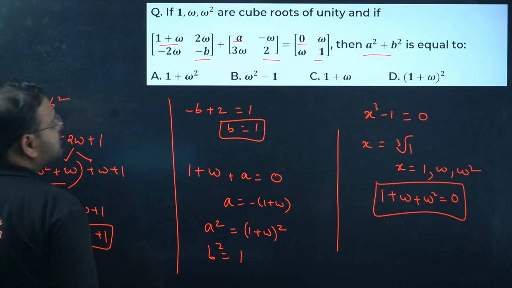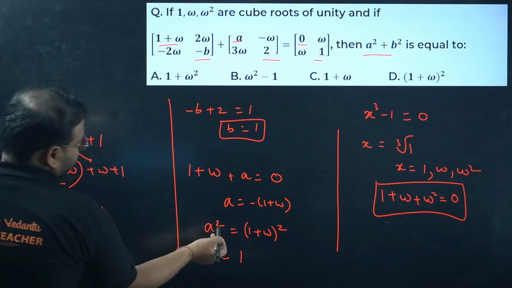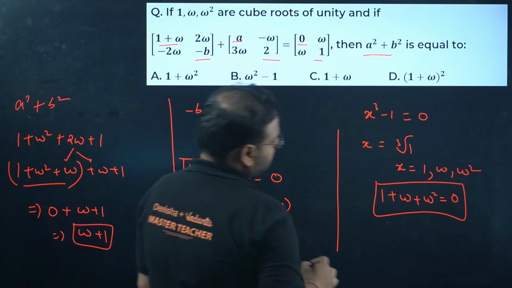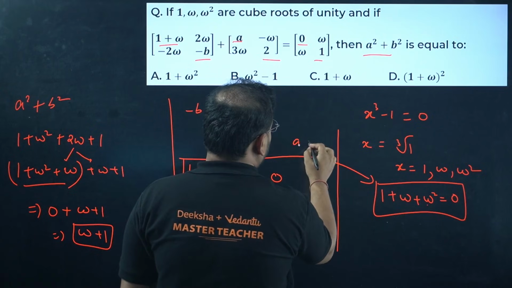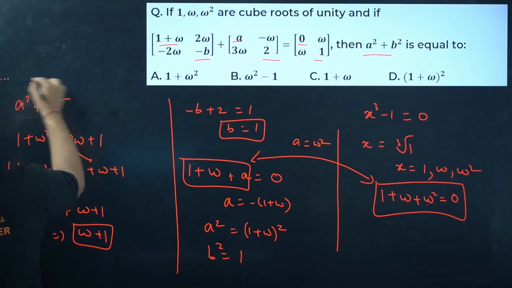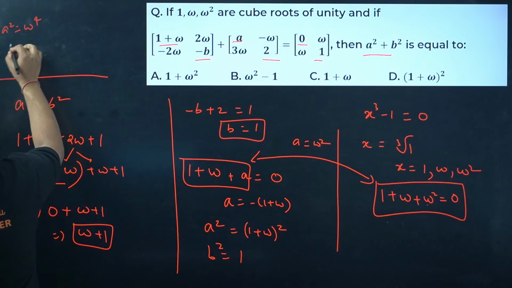Now there is another way to solve this question that involves omega cube. Okay, what is that? If you compare these two from here, you get the a value as omega square. Then you're going to get a square value as omega power 4.